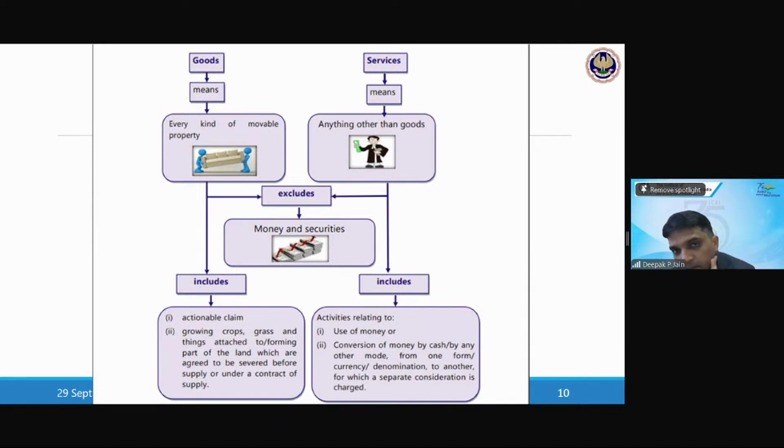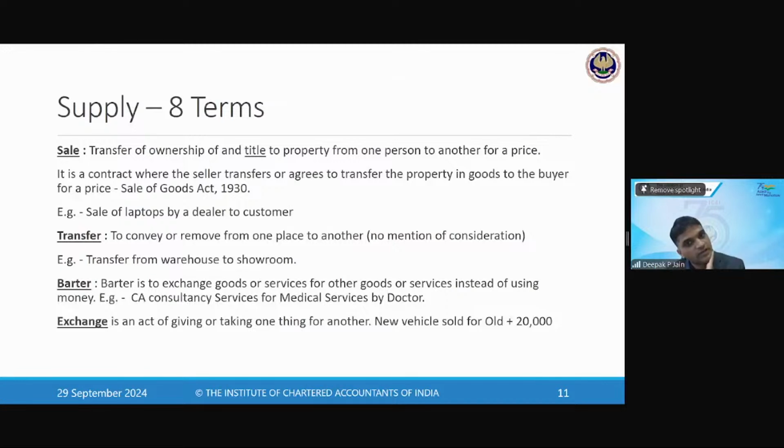So this is the definition of supply of goods and services. Then the 8 forms of supply which we had discussed. What are the 8 forms? First is sale. We'll understand these 8 terms in detail.